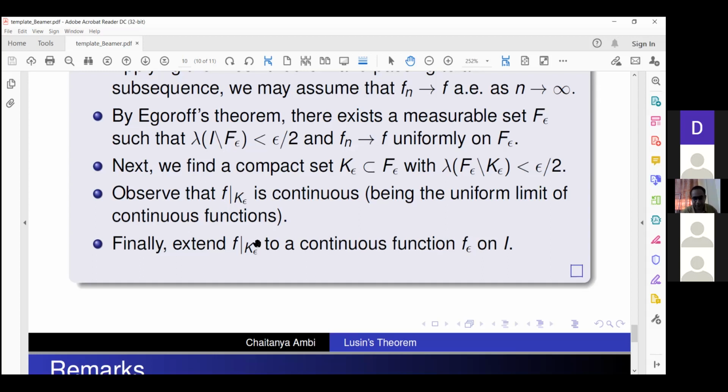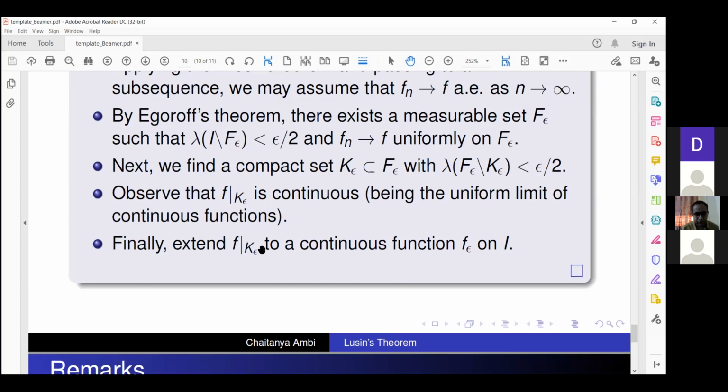There are, of course, big results like Tietze's extension theorem of topology, that under some separation axioms this holds, that given a compact set and an open set containing it, your function will vanish outside that open set. But you don't require this, because here it will be easier: you already have a compact set k epsilon and you only want to extend it outside k epsilon.